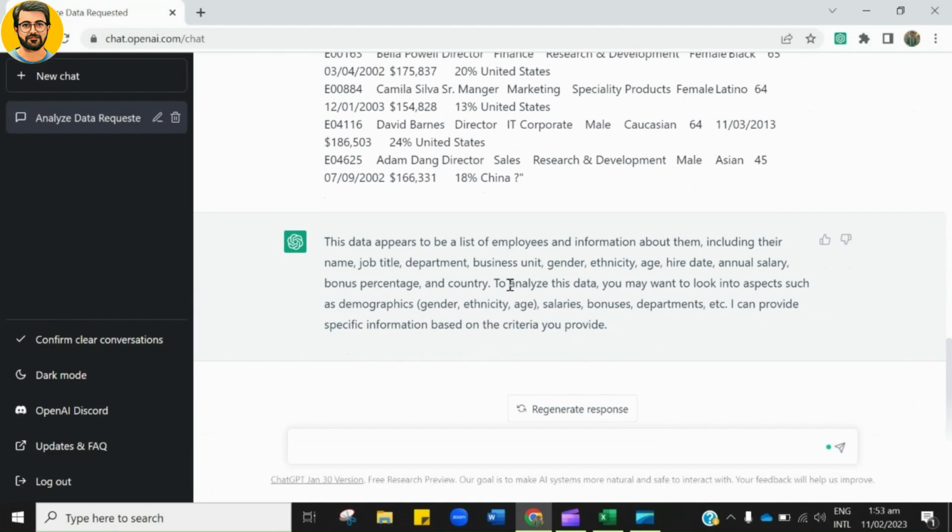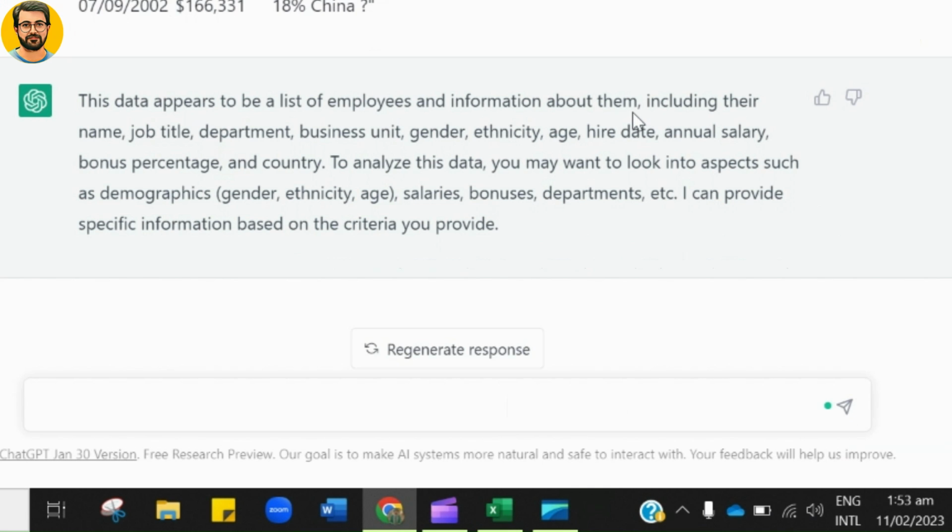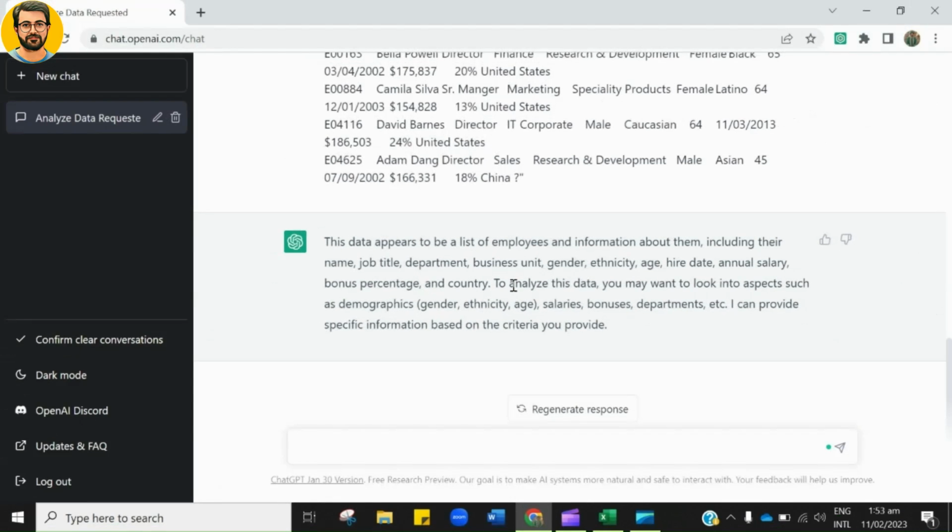It says there appears to be a list of information about employees including their name, job title, department, business unit, gender, salary, country, and more. Now I can understand what this data is all about. It means that now I can make sense of this data, and initially it was difficult for me to make sense of it. So, in a nutshell, this data is all about the information of employees of a company. ChatGPT helped me to make sense of this raw data.